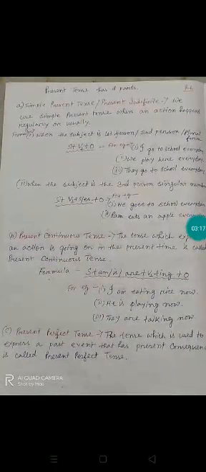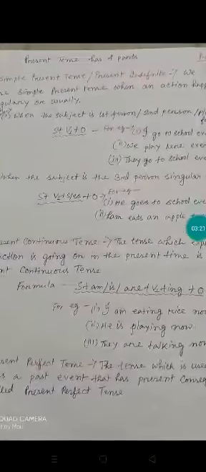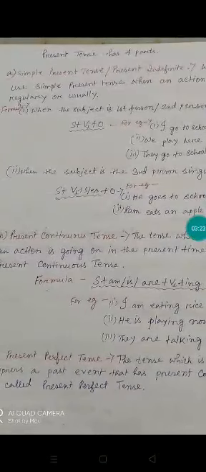So students, present tense has four parts. How many parts? Four parts: simple present, present continuous, present perfect and present perfect continuous. At first, let's see simple present tense, or present indefinite. You can say present indefinite also, or simple present tense.